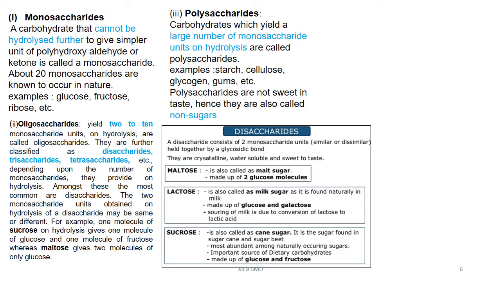Monosaccharides and oligosaccharides are crystalline solids, soluble in water and sweet in taste. Now next is the polysaccharides. These are non-sugars which on hydrolysis yield a large number of monosaccharide molecules. For example, starch, cellulose, etc. Polysaccharides are mostly non-crystalline, tasteless and almost insoluble in water.